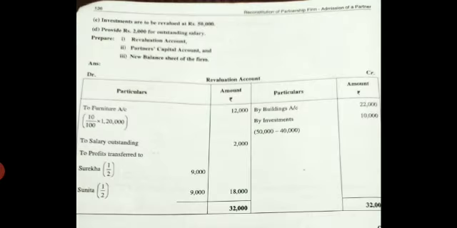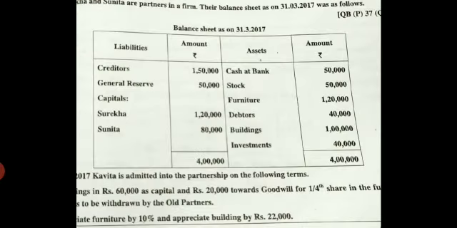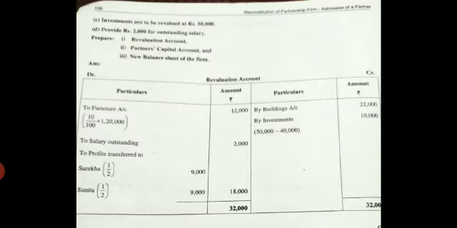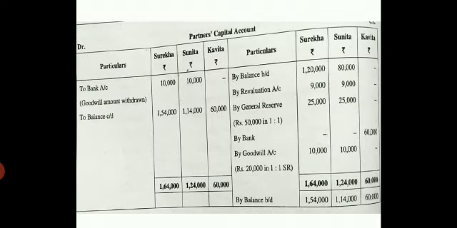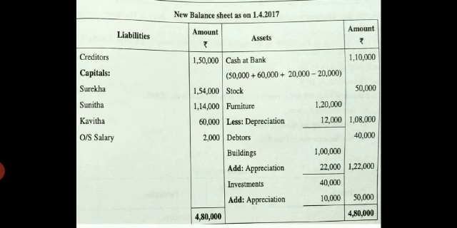Come to the next, they have given you the adjustment. Kavita is going to bring 60,000 as her capital. Now come to your partners' capital credit, write by cash account and write only in Kavita's column 60,000. Now come to the asset side, balance sheet, you have written 50,000, that is cash at bank, in the inner column. In front of that you write plus 60,000.